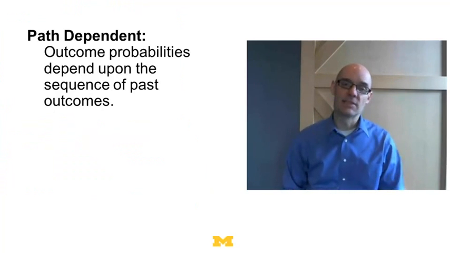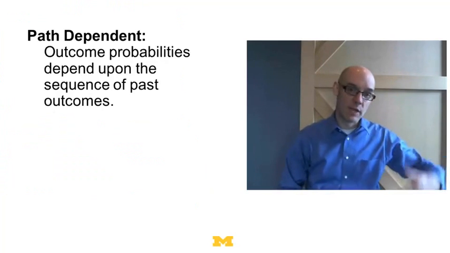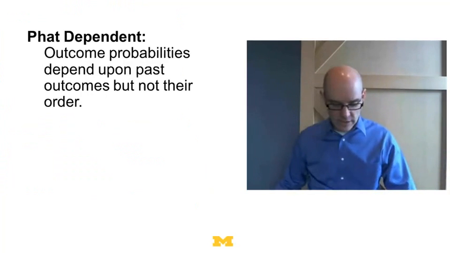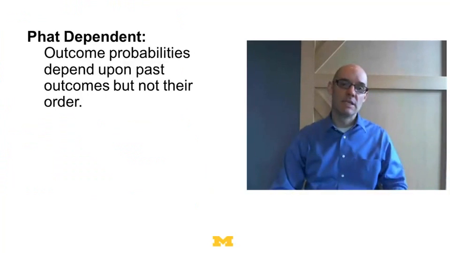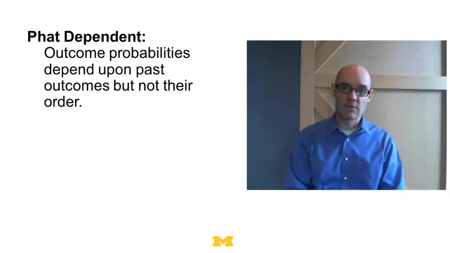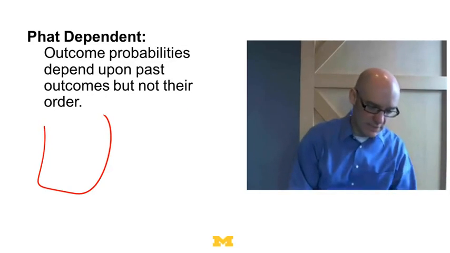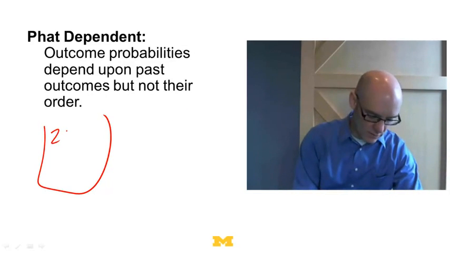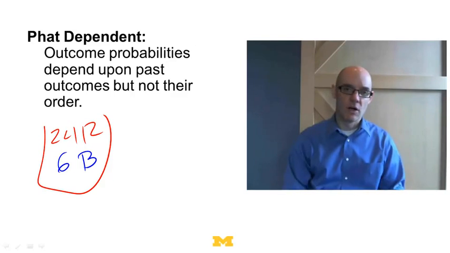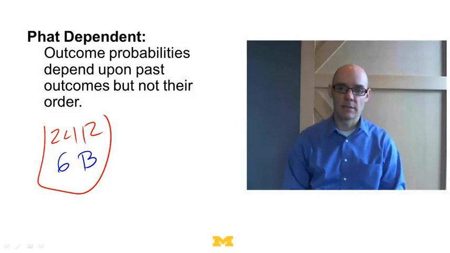Path dependence means that the outcome probabilities, what happens in the long run, depends on what happens along the way. And finally, we have then phat dependence, which means that outcome probabilities don't depend on the order in which things happen. It only depends on the set of things. So in our Polya urn process, what happens if we've got 24 red balls and 6 blue balls sitting in this urn, it doesn't matter what order they appeared in. All that matters is the number that there are. So that's the difference between path dependence and phat dependence.